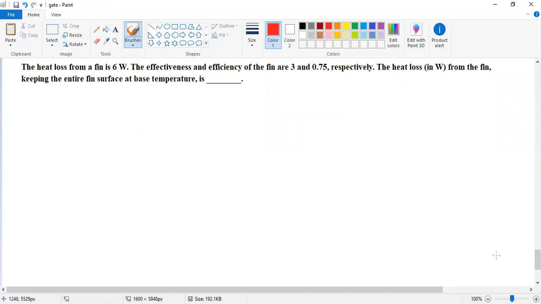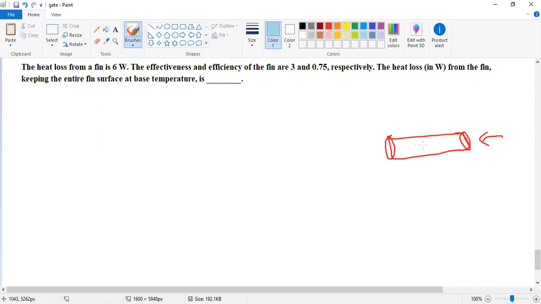Okay, so fin. We see about the fin. What is a fin? The fin works on the principle of Newton's law of cooling. For example, we take a tube. The tube has a flowing fluid.